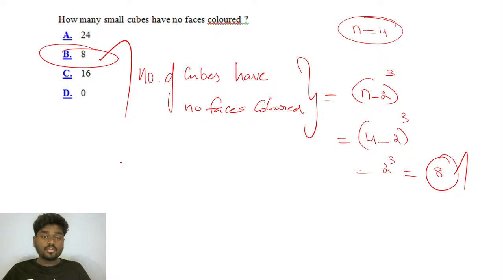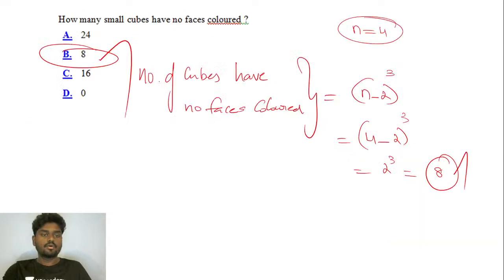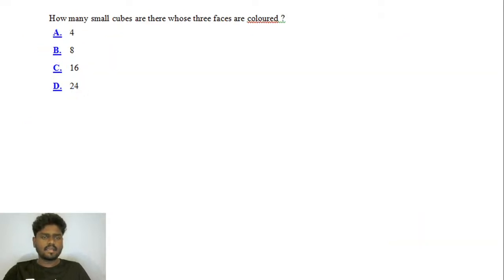You have 8 cubes which have no faces colored out of the 64 cubes which you have cut into identical pieces, right? Very good. The answer is option B, 8. And go for the next. How many cubes are there whose 3 faces are colored? Okay.